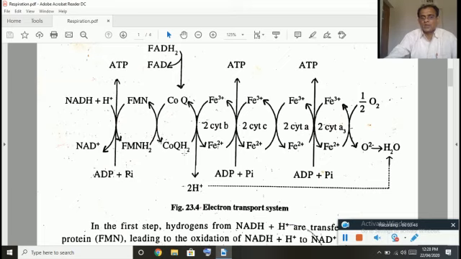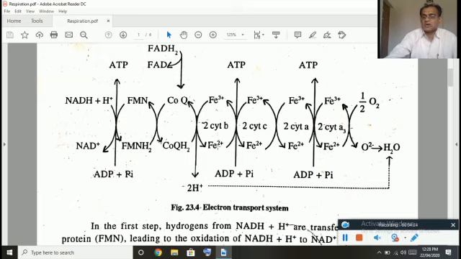When this coenzyme Q, the reduced form of coenzyme Q, undergoes oxidation, as usual, protons and electrons are released, and these electrons are accepted by cytochrome B. Of course, 2 molecules of cytochrome B. From this step onwards, only the electrons will move. The protons are not accepted by the cytochromes. So the cytochrome, after taking the electrons, gets reduced. That means Fe3 plus will become Fe2 plus.